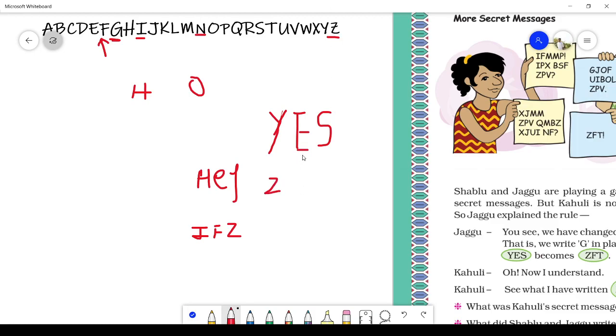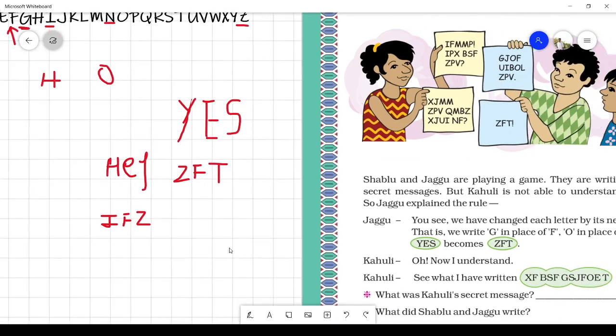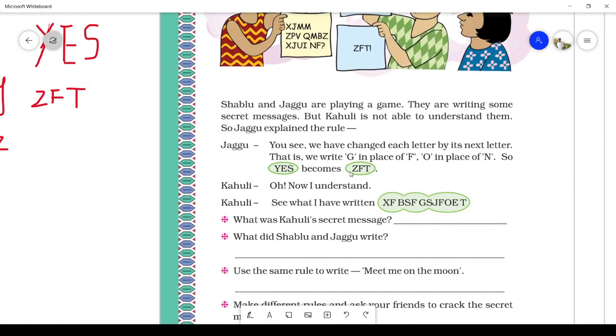The next letter to E is F, and the next letter to S is T. So the secret message will be Z, F and T. Here it is written.